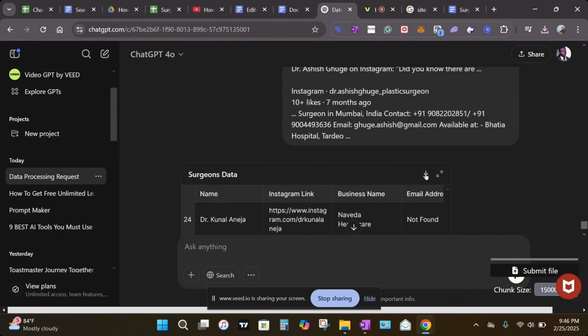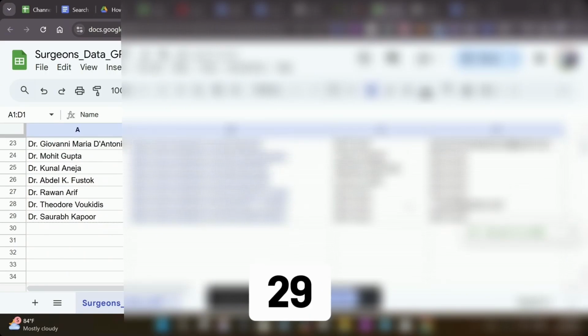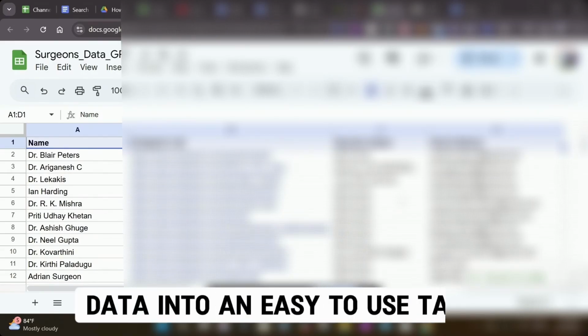Go ahead and open that document so we'll look at the data. Now, this is the Excel document that has our leads. Just make that bold. If you scroll down, we have about 29 leads here. What ChatGPT has done is that it has cleaned up, structured, and organized our data into an easy-to-use table.